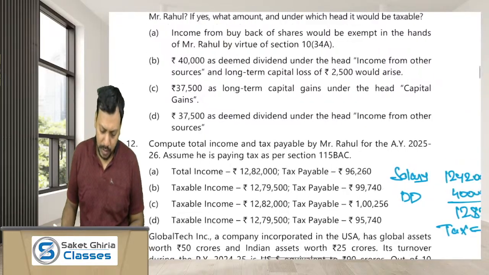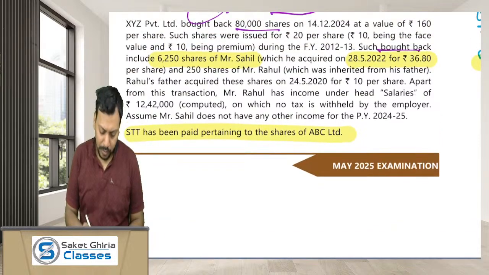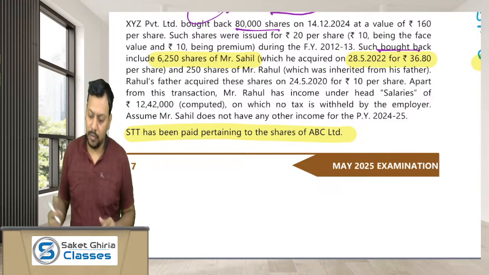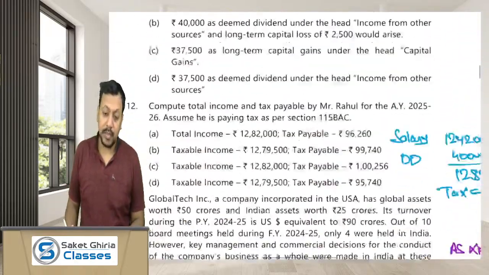Dear friends, Rahul has a long-term capital loss of 2,500. Rahul has a salary of 12,42,000, which is already computed, plus IFOS 40,000, means the total income of Mr. Rahul is 12,82,000. Sir, what about the loss?